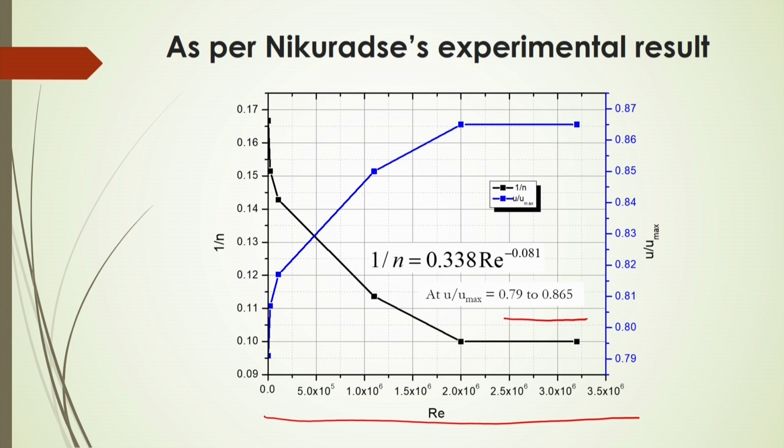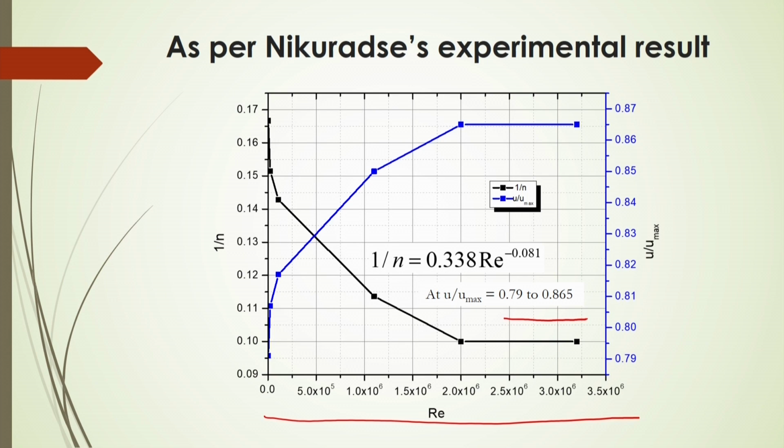In this lecture we have given a concise account of the velocity distribution of turbulent flow over a surface and also through a circular pipe. The velocity distribution for turbulent flow was analyzed based on Prandtl's mixing length theory and von Karman's mixing length theory.